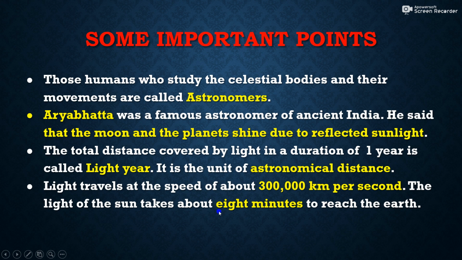So it takes a total of 8 minutes to reach the earth. So you will find out how much distance the light travels in 8 minutes. Your second is given, then you will multiply by 60, you will get a minute, then you will multiply by 8, you will get how much distance it covers in 8 minutes. So that will be the distance between our earth and the sun.